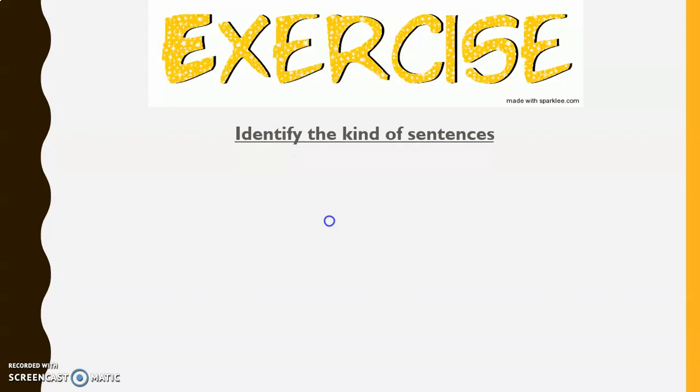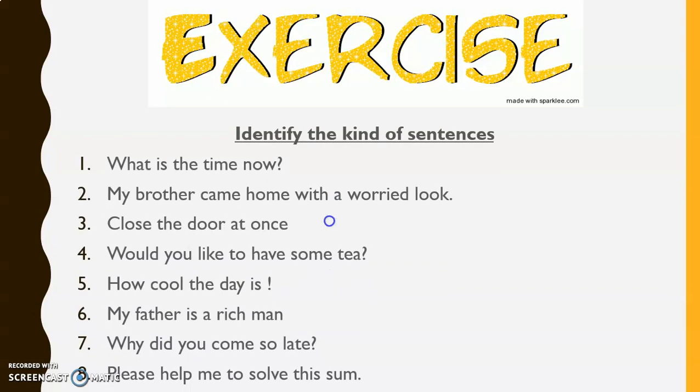Children, I have given you some sentences as exercise. You have to identify the kind of sentences. First, what is the time now? Second, my brother came home with a worried look. Third, close the door at once. Fourth, would you like to have some tea? Fifth, how cool the day is.